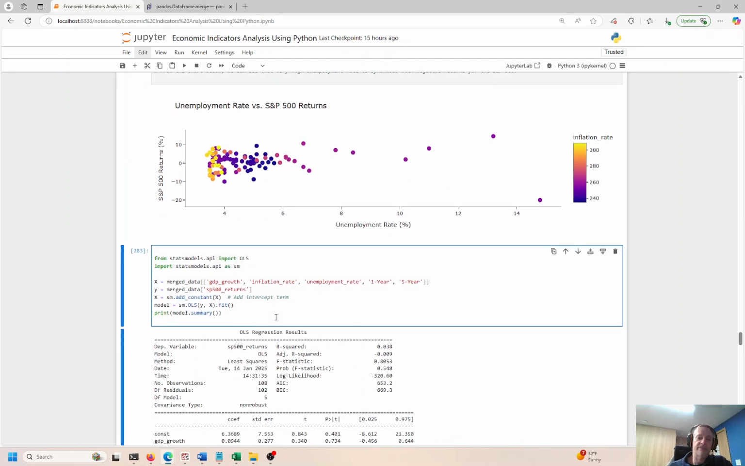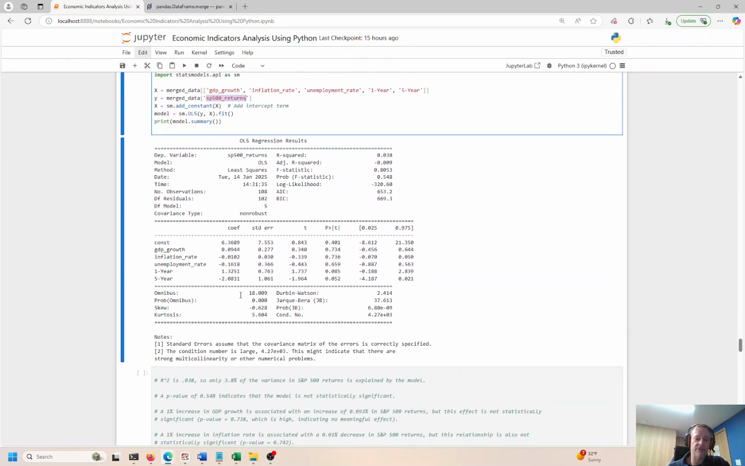So let's look at this OLS, ordinary least squares regression plot. We have the independent variables, GDP growth, inflation, unemployment, 1 year, 5 year bonds. You can put in a couple more, 10 and 30. I don't know if it makes that much difference. And then we're trying to predict S&P 500 returns. So let's see what the outcome is here.